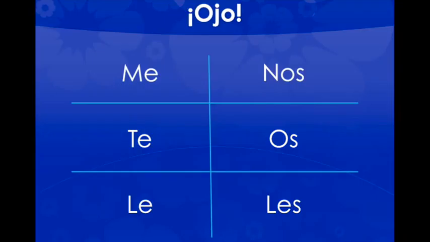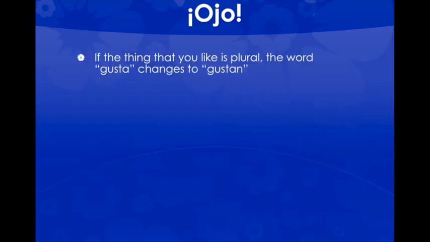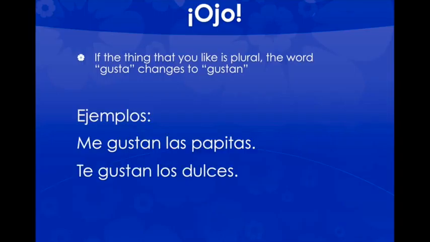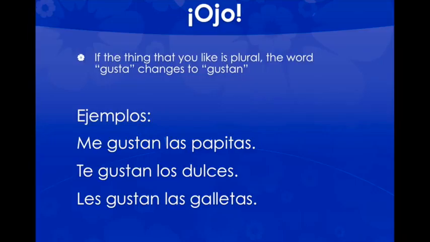And if you remember, to change which people are liking things, or to whom things are pleasing, we change the me, te, le, nos, os, or les. Me gusta, te gusta, le gusta, nos gusta, os gusta, or les gusta, depending on who is being pleased by studying. If the thing that you like is plural, you'll remember that gusta changes to gustan. For example, me gustan las papitas, te gustan los dulces, les gustan las galletas. All end in an N, or the third person plural form, because all of the nouns are plural.